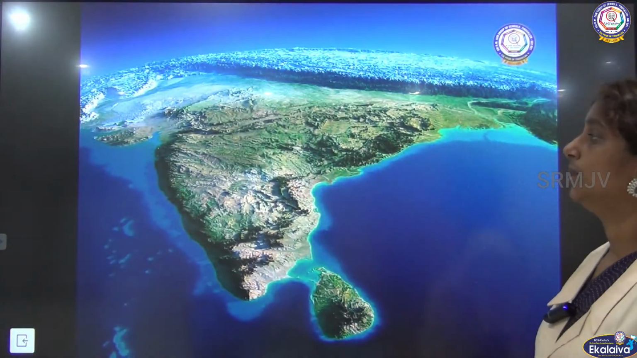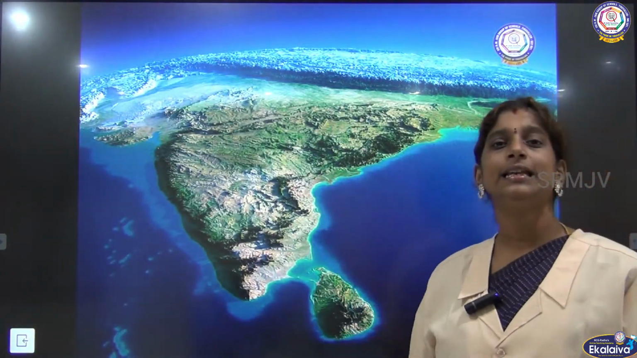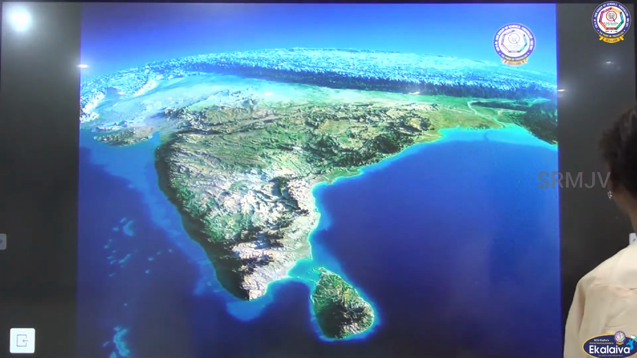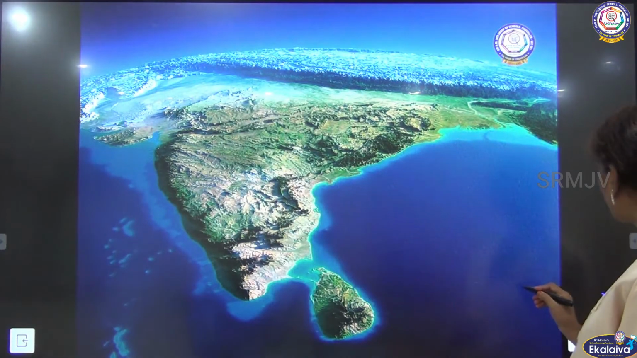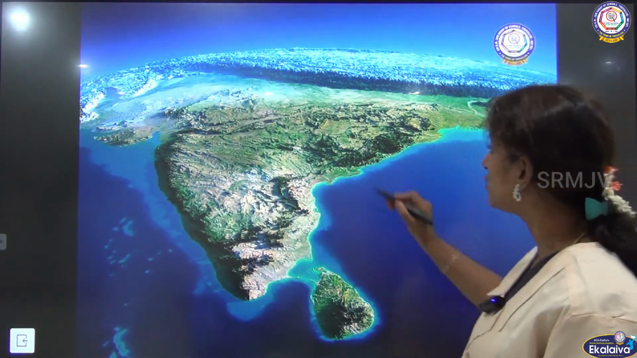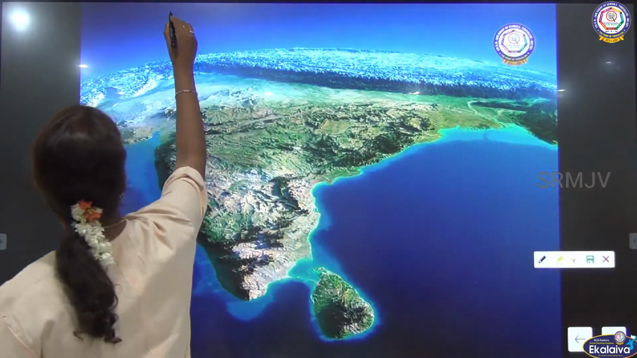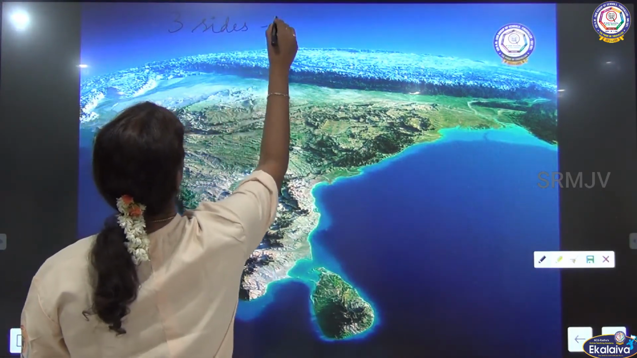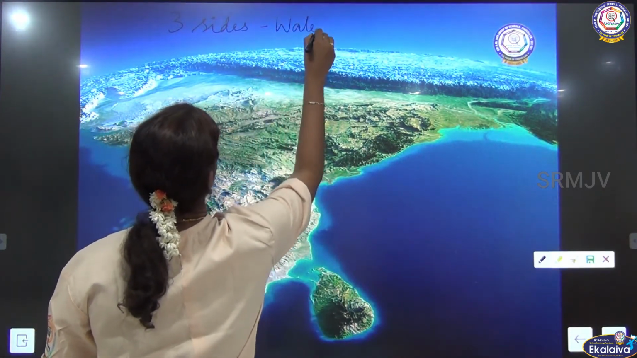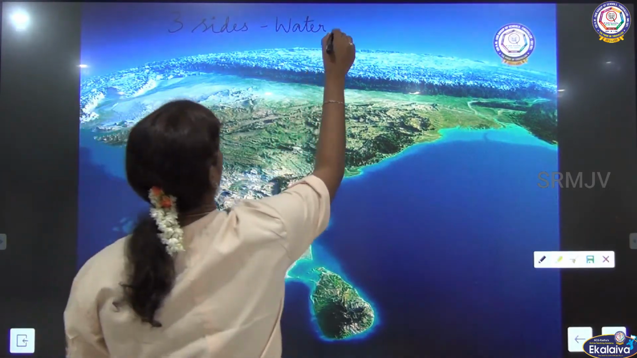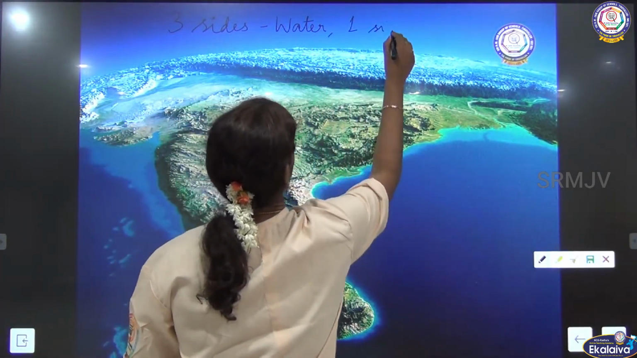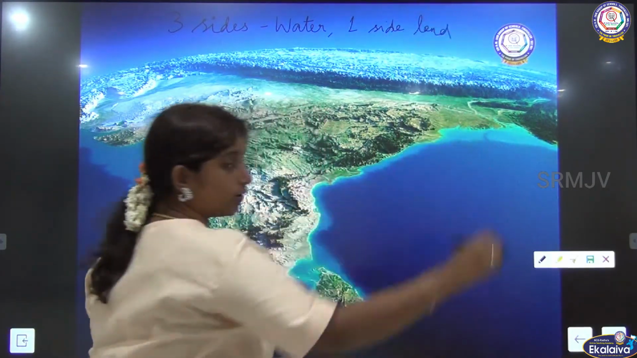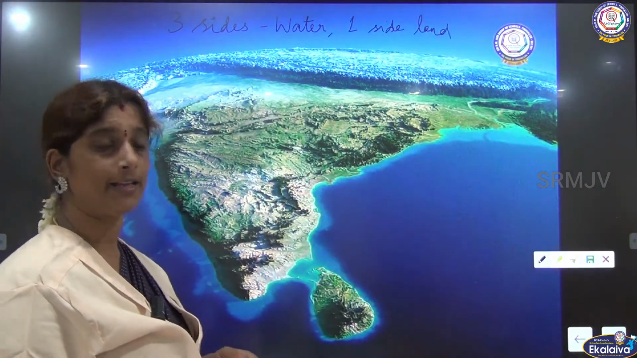Now, we know that India is a peninsular country. What is meant by peninsula? Three sides of water, right? And one side land. So we call that a peninsula.